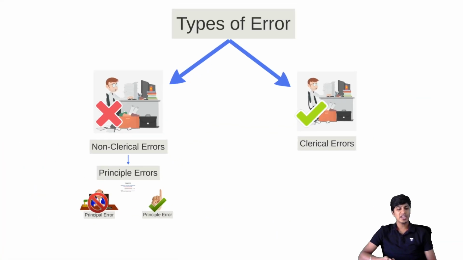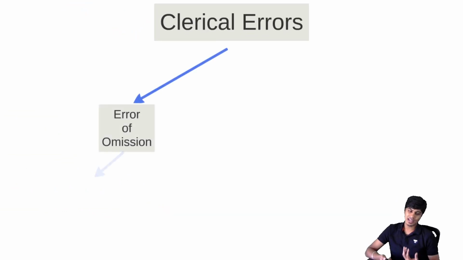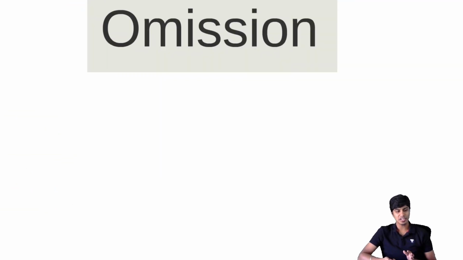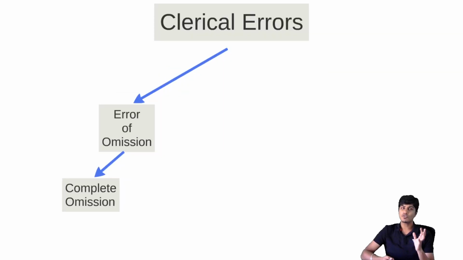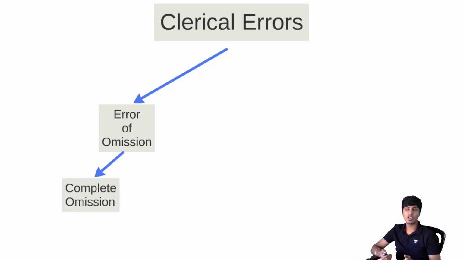Then we have clerical errors which the clerk will do in the process. These can be classified into three classifications. First one is error of omission. Error of omission can be further classified into two categories. One is error of complete omission and then error of partial omission. What is error of complete omission? There is a transaction which is completely omitted, which is not at all recorded. That is error of complete omission.